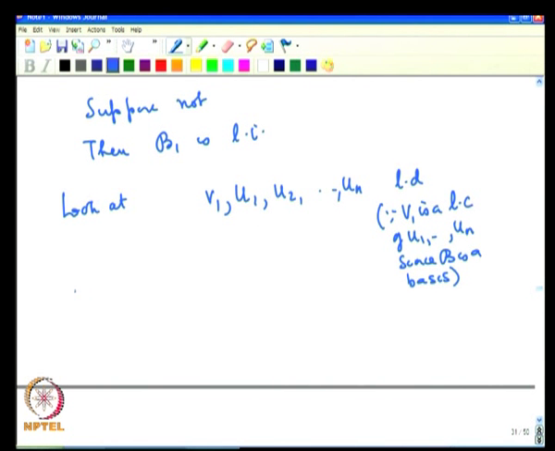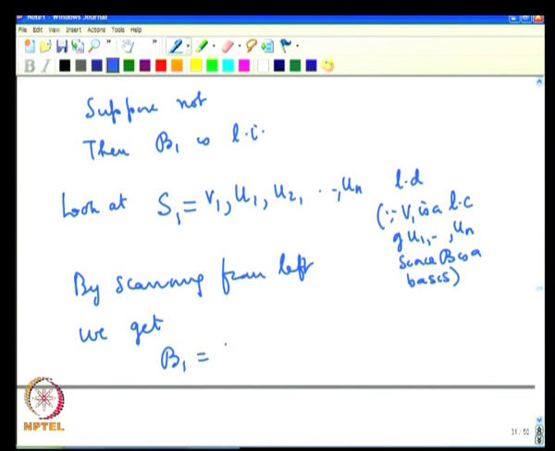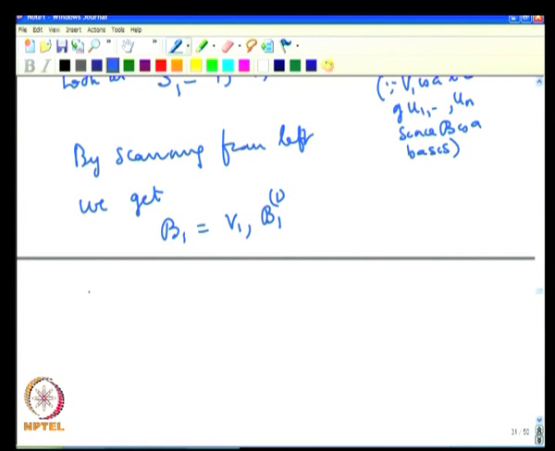So, we will be knocking out some of the u's. What we will get, by scanning from the left, let us call this set S1, is a set which will have V1 and a part of this B, we will call it B11, where B11 is contained in B, and which spans the same space as S1.